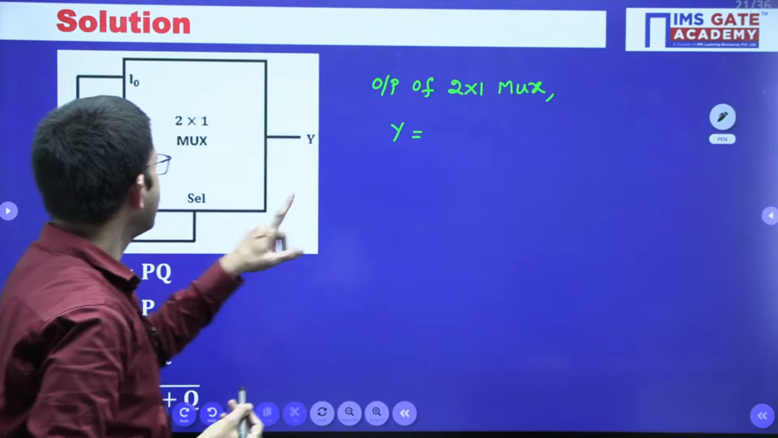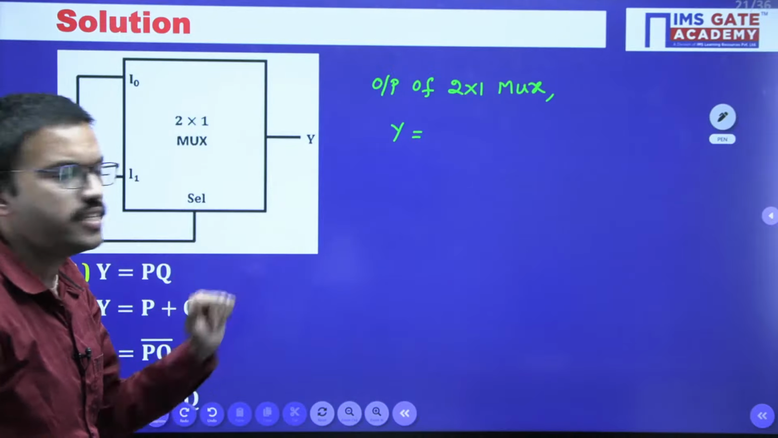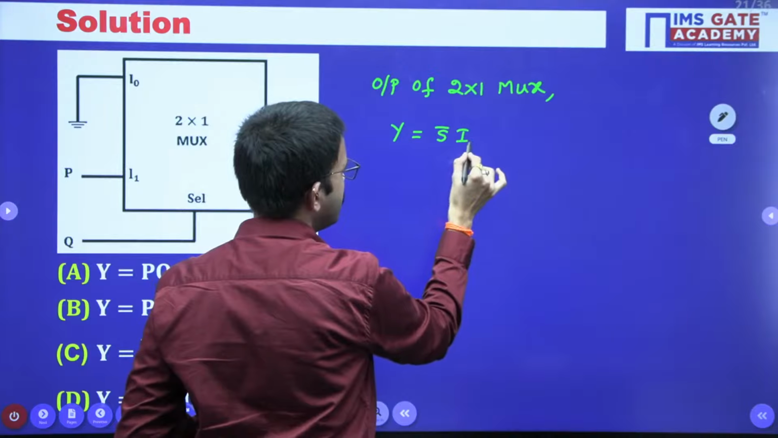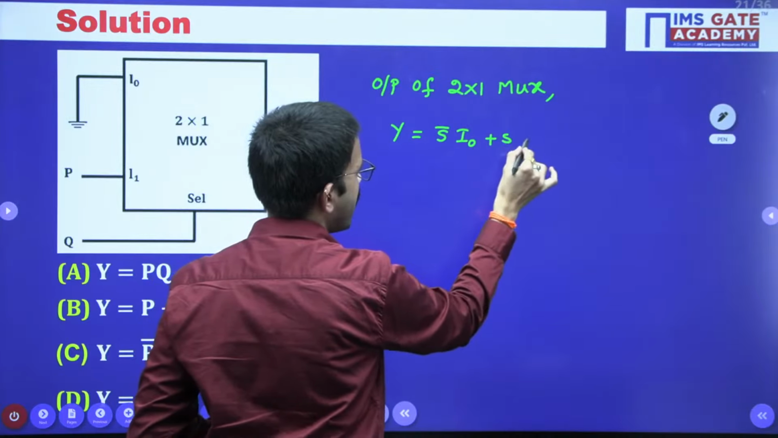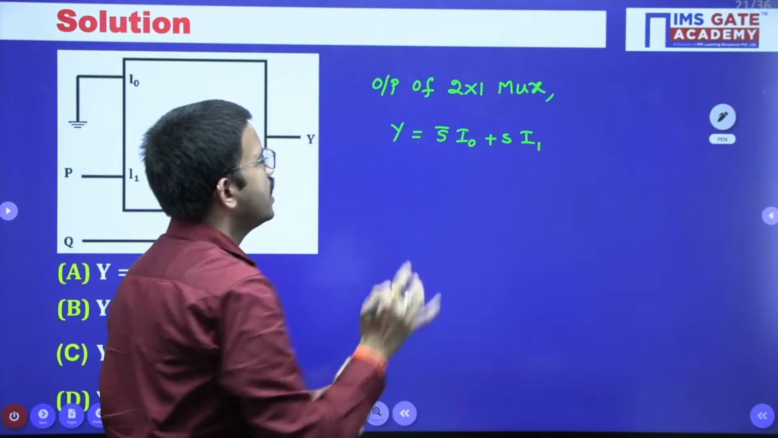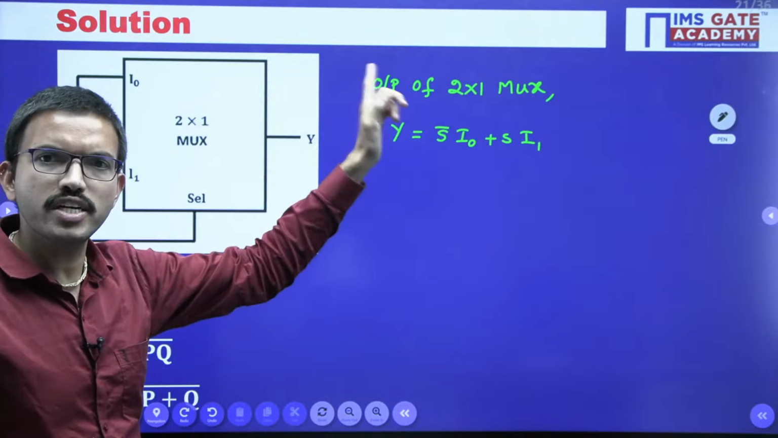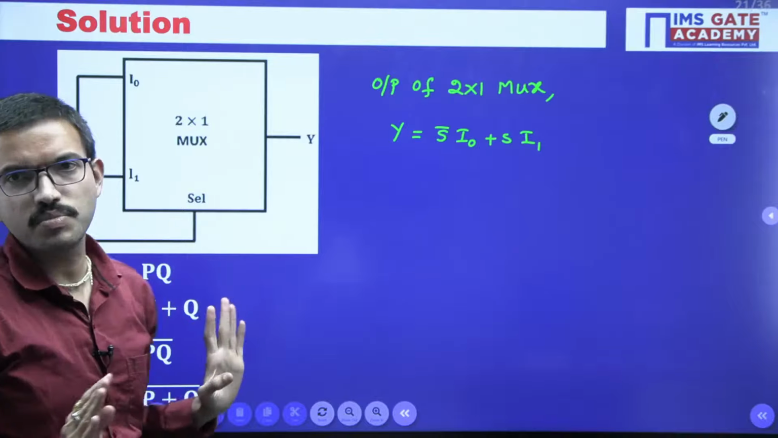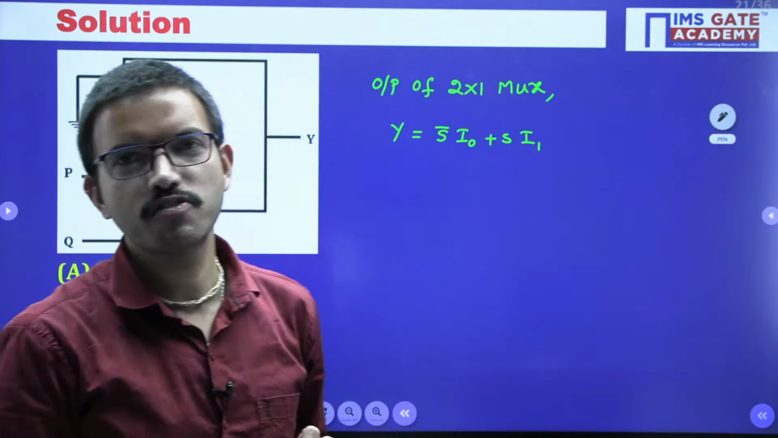And for a 2/1 mux, obviously you are having a single selection line, right? So when the selection line is 0, I0 will be connected. When the selection line is 1, I1 will be connected. So that is the reason either with the help of the standard equation you can do the simplification, or with the help of a truth table also you can get the similar answers. Yes, very good. You are from CSE.